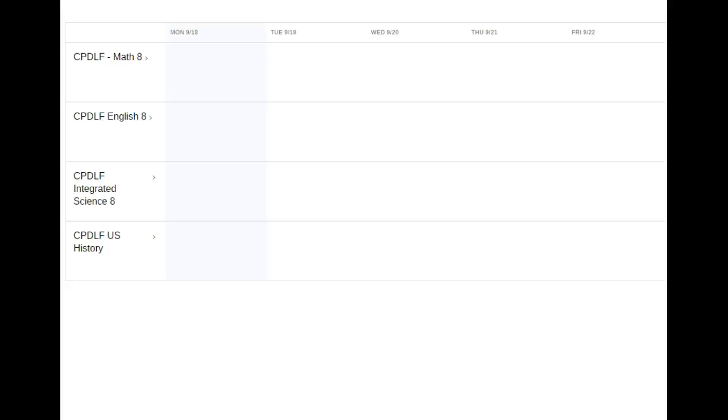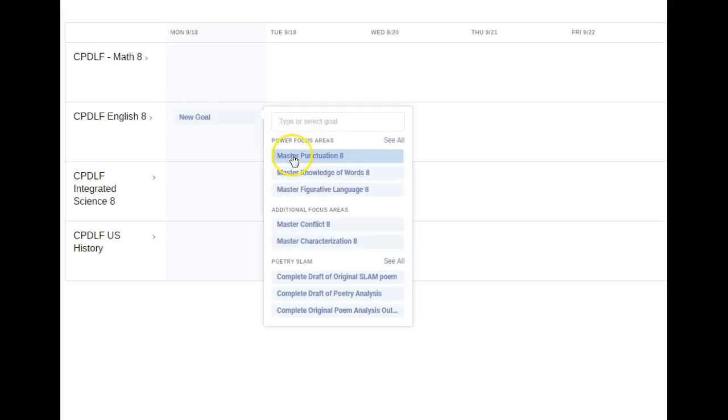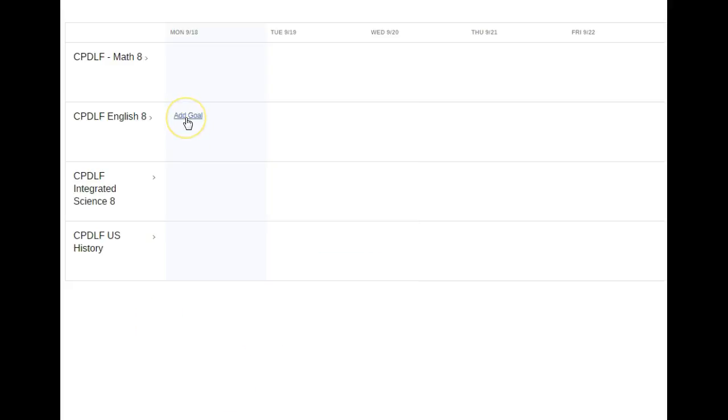Today we're going to look at the Summit Learning Platform. And as you can see, I am defaulted to the week view. In this view, you should be adding goals. When you click on the first goal, you'll see that the first focus area comes up at the top of the list. This would be a great goal to add, and underneath that would be places to make a plan for your goal. This learner should start to fill up their week with goals so that all instructors can see that they're working